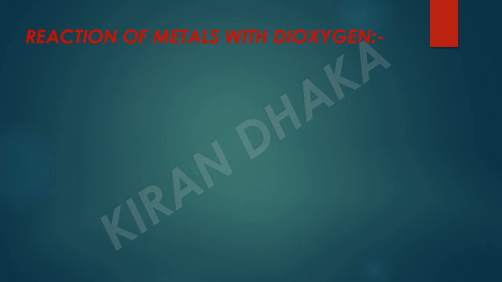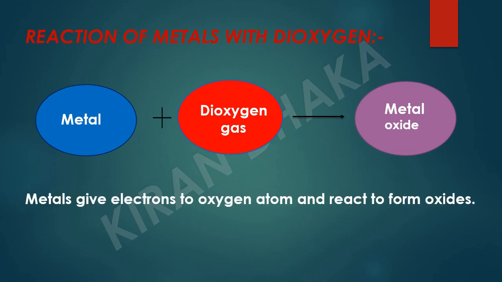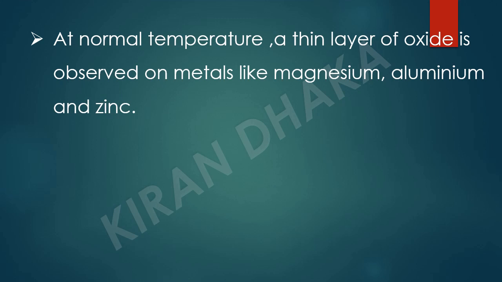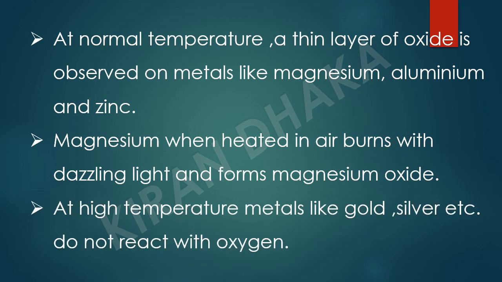Reaction of metals with dioxygen. Metals react with dioxygen gas and give metal oxide. Metals give electrons to oxygen atoms and react to form oxides. At normal temperature, a thin layer of oxide is observed on metals like magnesium, aluminium and zinc. Magnesium, when heated in air, burns with a dazzling light and forms magnesium oxide. At high temperature, metals like gold, silver, etc. do not react with oxygen.